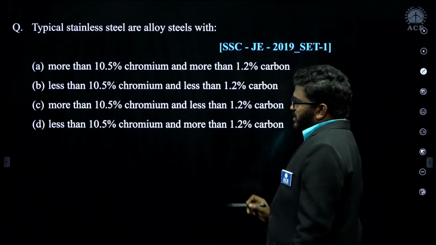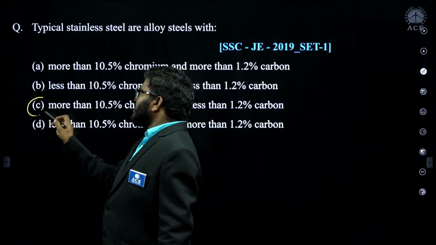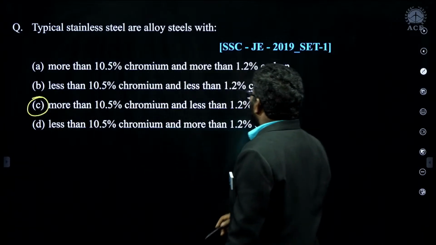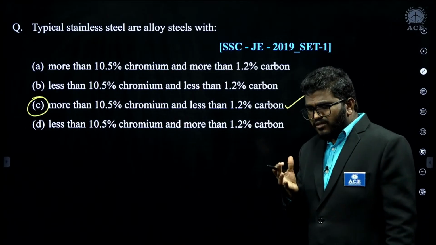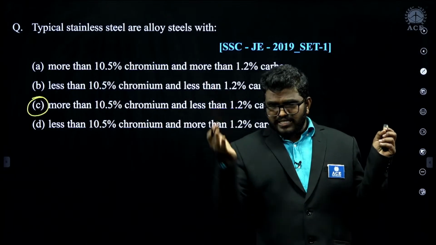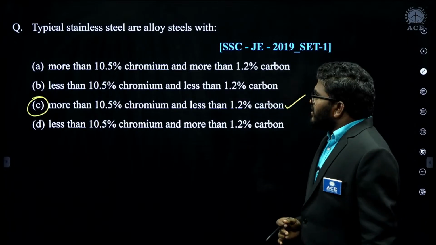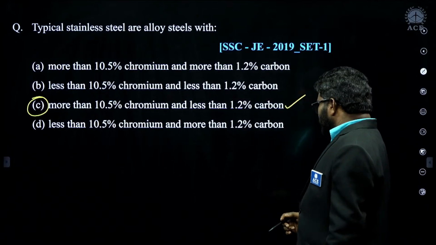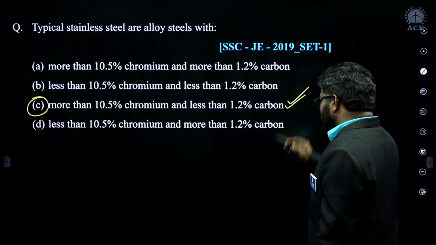In a stainless steel, the carbon percent is not very high, it is less than 1.2 only. Right, so C is the most appropriate answer for this question.